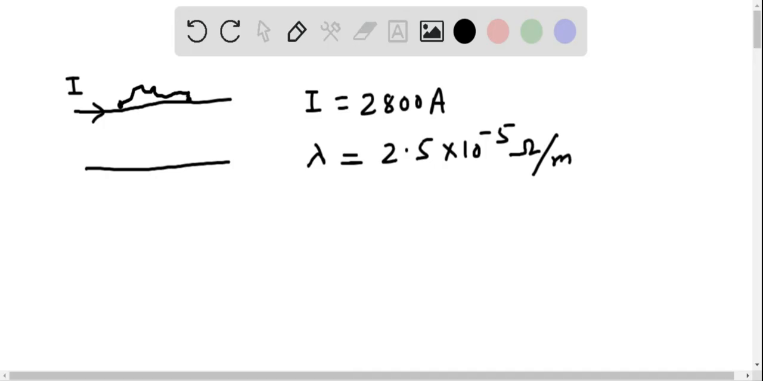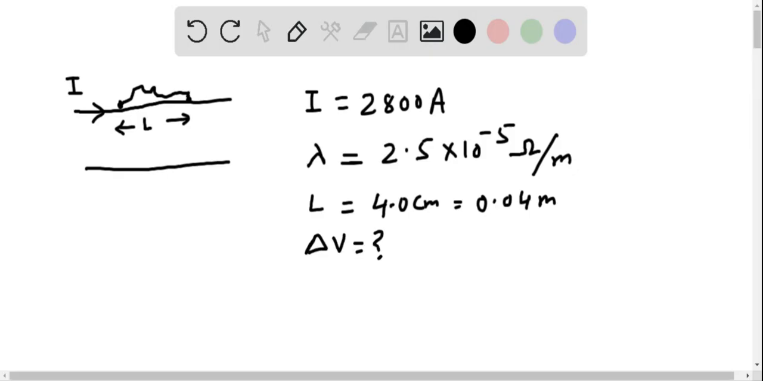and the separation of the feet of the bird is 4 centimeter, that is 0.04 meter, then what will be the potential difference across the feet of the bird?